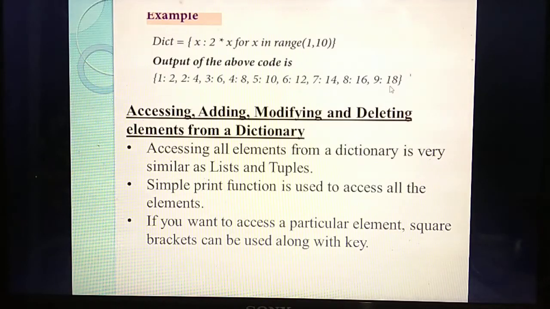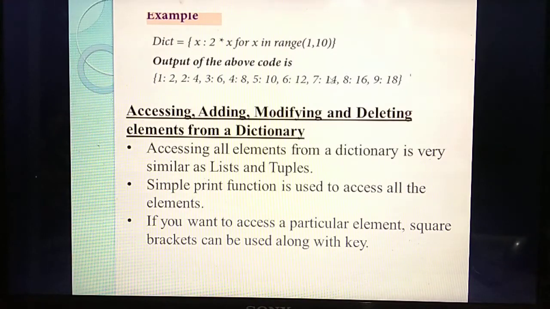Understand? Yes. So the next topic is accessing, adding, modifying and deleting elements from a dictionary. What do you mean by accessing? Getting or taking all the elements from the dictionary. Adding means you add some elements. Modifying means you make some modifications. Deletion means you can delete.